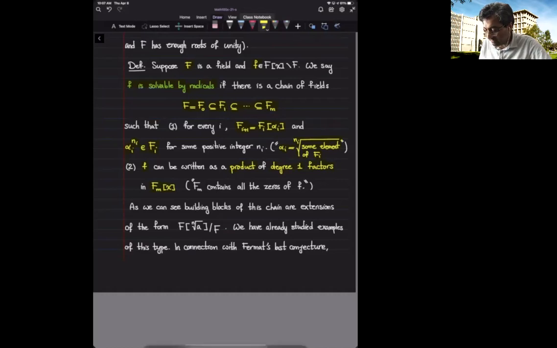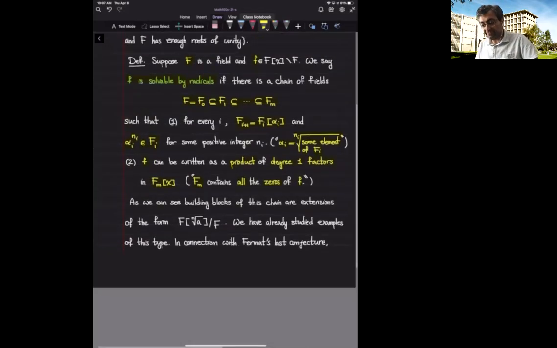So this is the same as saying that F_m, my final field, contains a copy of a splitting field of the polynomial f over the base field capital F, or F_m contains all the zeros of f.